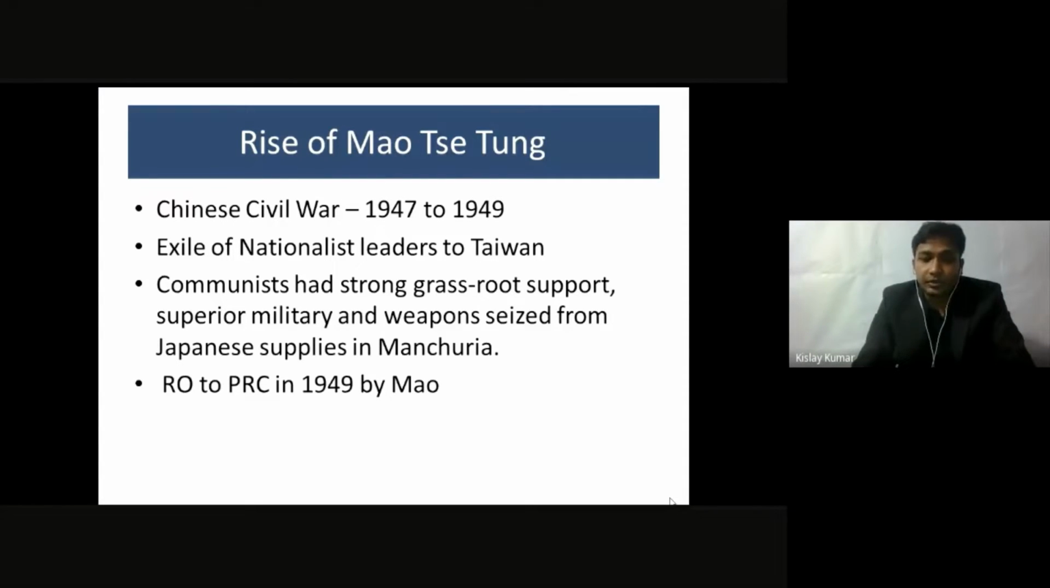So please excuse me for the typo in the slide. It should be ROC, not RO. Anyways, PRC got formed in 1949 by Mao, and here comes Mao into the Indian political arena as well.